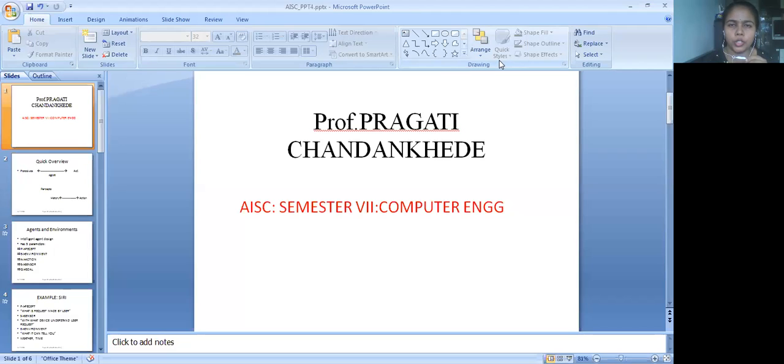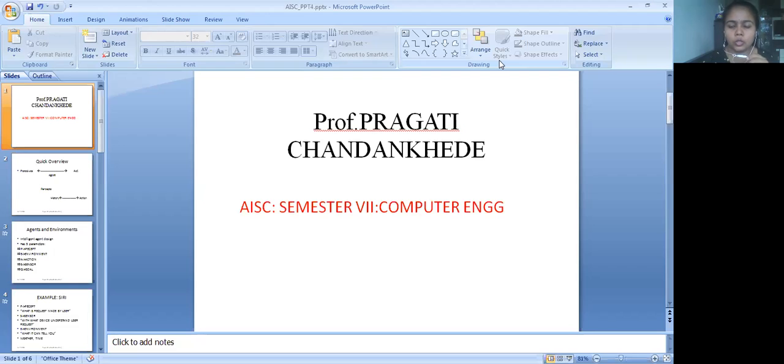So the objective of today's lecture is to understand intelligent agents in artificial intelligence. Whatever we develop in artificial intelligence is said to be an intelligent agent. There is a logic behind that. Why are we saying them intelligent? Basically, the definition of an intelligent agent is that they perceive the environment and they act through the actuator upon the environment.